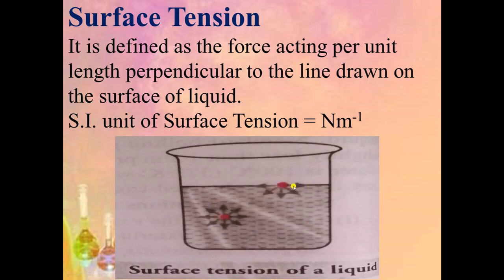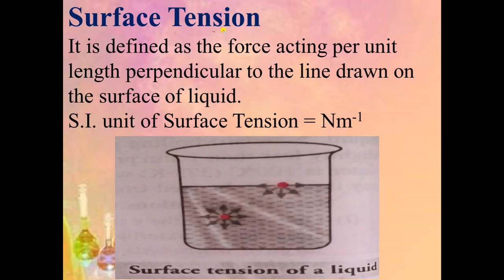But the molecules which are present on the surface are attracted by other molecules from this side and from the downward direction. There is no molecule in the upward direction. So the molecules which lie on the surface will experience a net downward force of attraction. This inward pull on all the molecules lying on the surface behaves as if the surface were under some tension, like a stretched membrane. Due to this property, the liquid experiences a net inward attraction. That is why this property is known as surface tension.